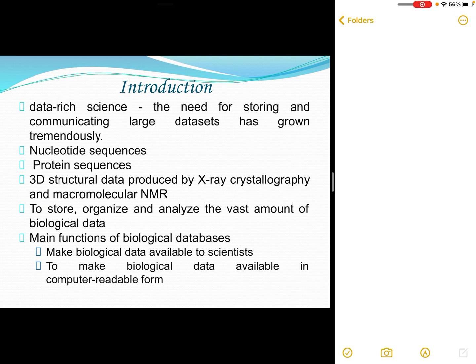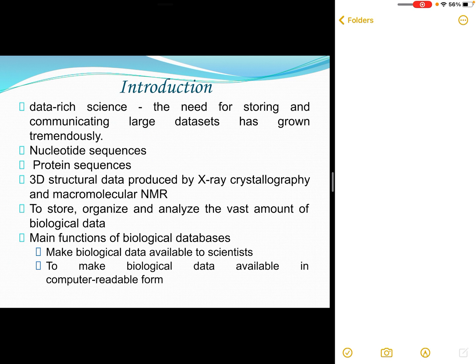Why do we need biological databases, and why do we go for the uploading and maintenance of biological databases? Biology has turned out to be a data rich science. Every moment a lot of data is produced in the area of biology.